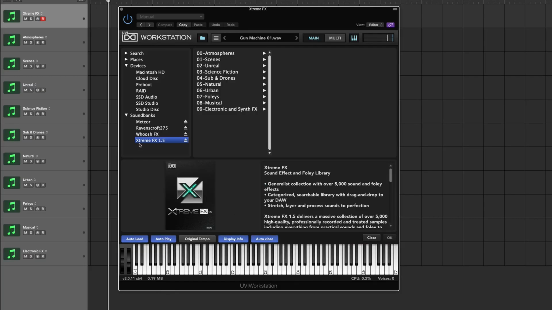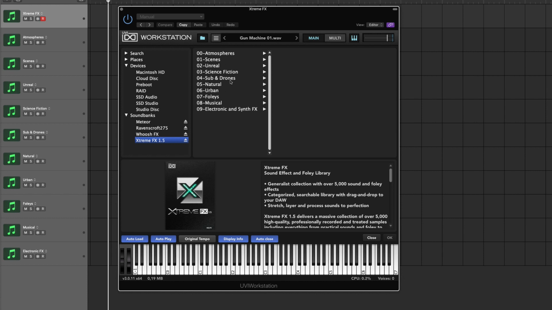So what is Xtreme Effects? Well, let's take a look here. I loaded it up here in UVI Workstation, and you can also use Falcon, I believe, if you own that plugin by UVI. But essentially, it's a categorized folder system for various types of sound and Foley effects. So some of these are actually mainly used for film, TV, and media productions, but I love using them for sound design as the elements that I mangle, basically.